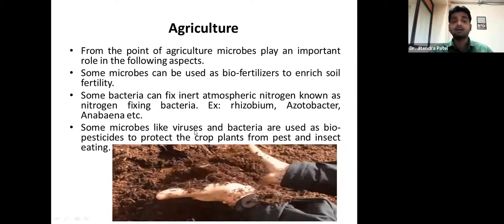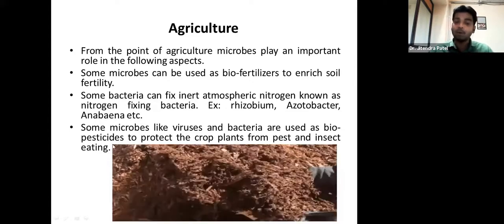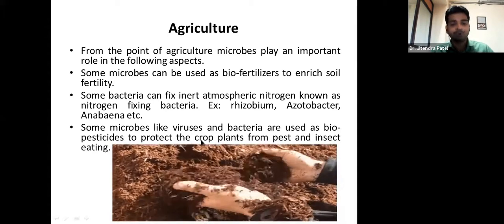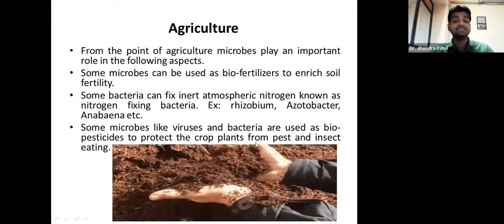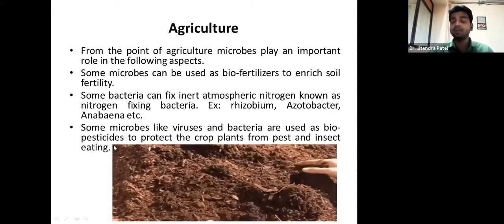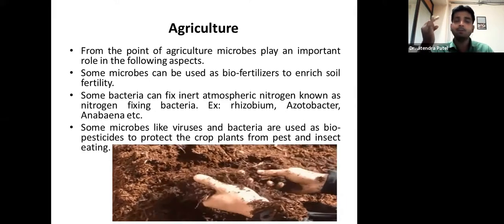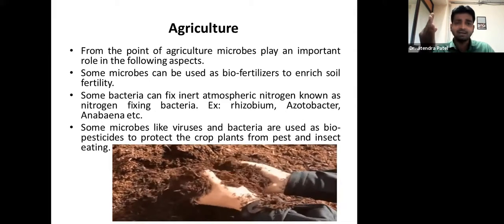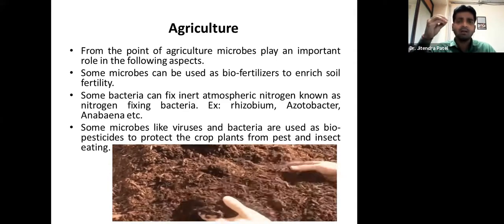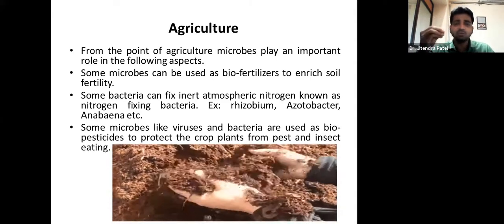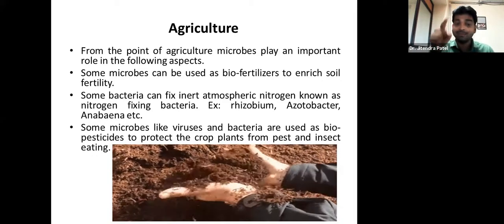Some microbes like viruses and bacteria are used as biopesticides to protect crop plants from different pest insects. So what does pest mean? It may be a microorganism, a virus, a bacterium, a fungus, or any small life that is going to harm the medicinal plant, so that it can be protected.